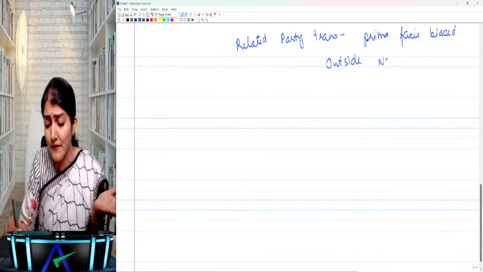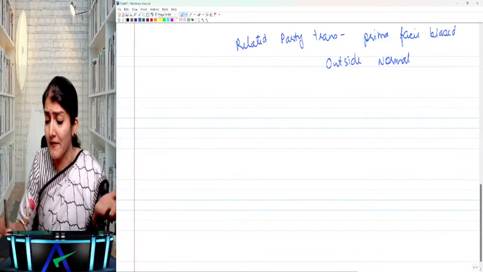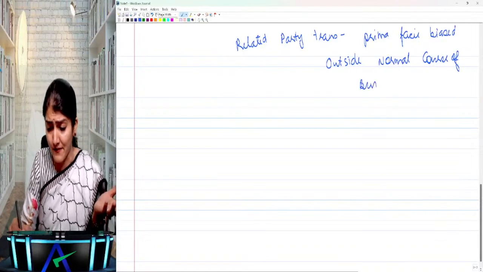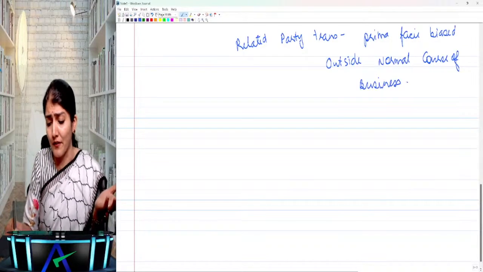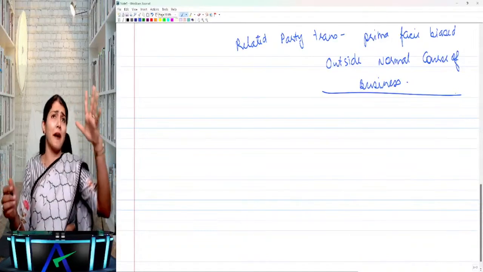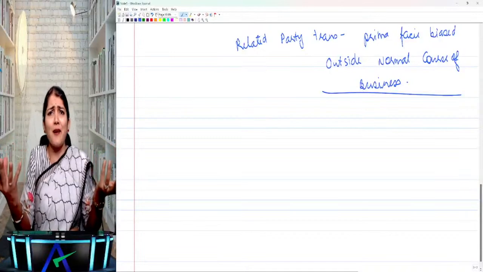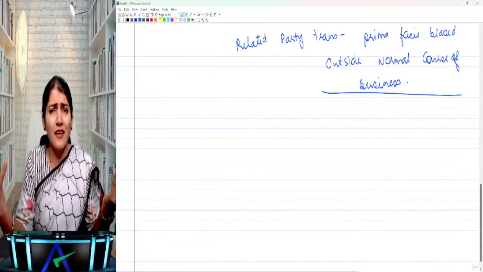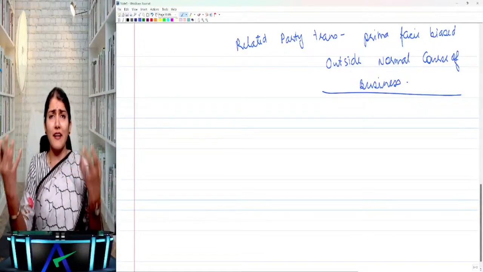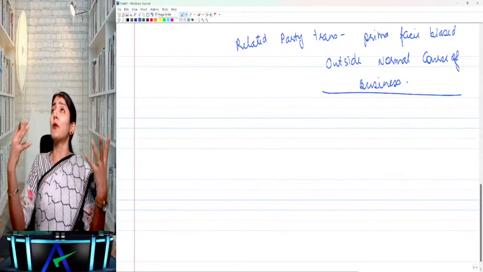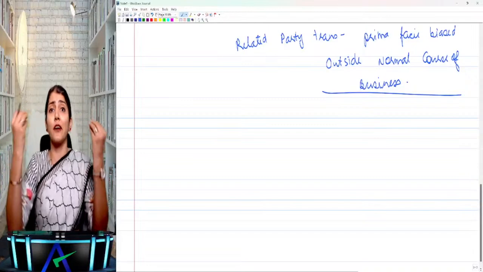Generally a transaction is in the normal course of business, but these are outside it. Like, if I tell you Tata Motors, what is the first thing that comes to your mind? What would Tata Motors be selling? You say, ma'am, they sell different types of vehicles, they are in the automobile manufacturing industry. But if I tell you that you also get a talcum powder of Tata Motors.